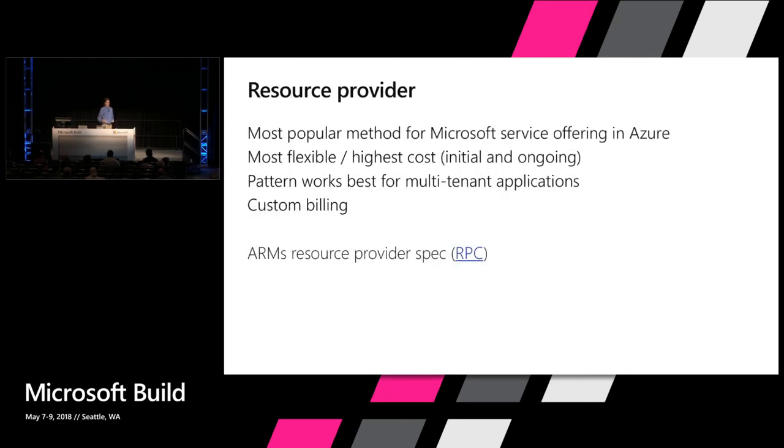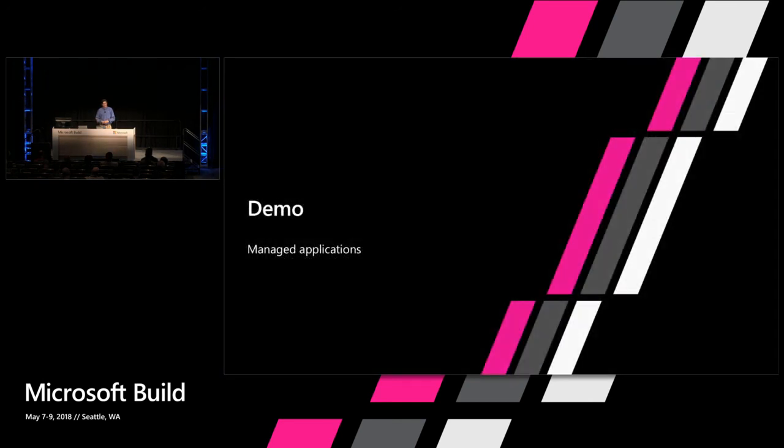And then finally, there's the resource provider, which today is definitely the most popular, and it's the most flexible, and it's the highest cost, both initial and ongoing. And it works great for multi-tenant, and billing is your oyster here. The billing meters that it produces can be very, very flexible. And the marketplace team is also working on ways that they can make billing easier for their scenarios. And we have that resource provider contract spec available in a public GitHub so that you can read it, and you can see if this makes sense for you. We can talk about it, but we'll definitely try to get you into the RP as a service pattern rather than our own.